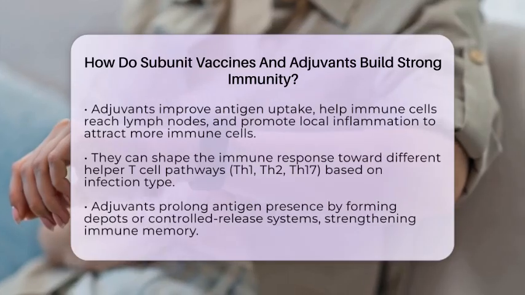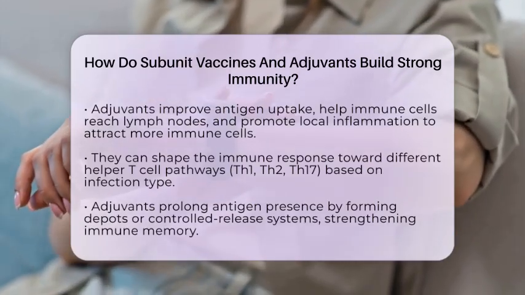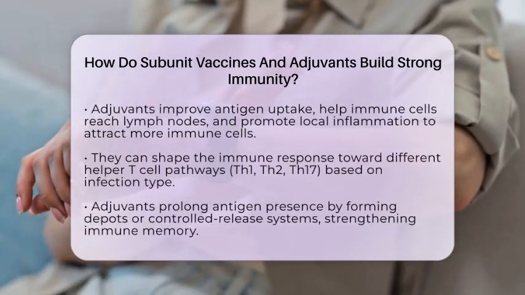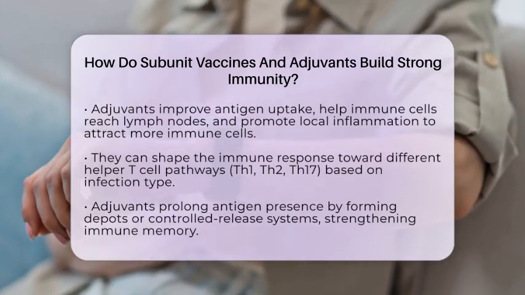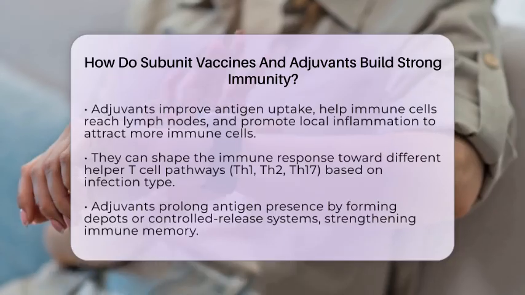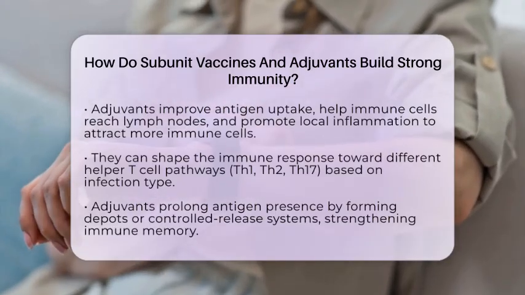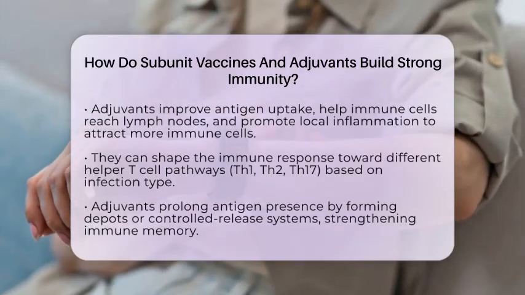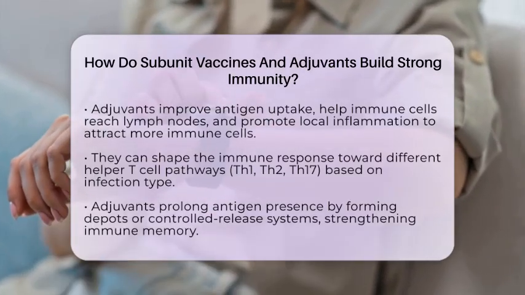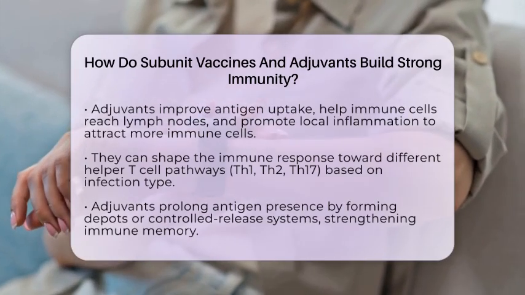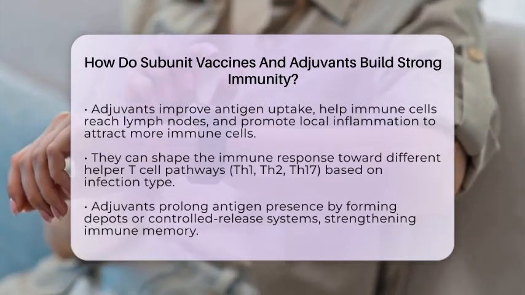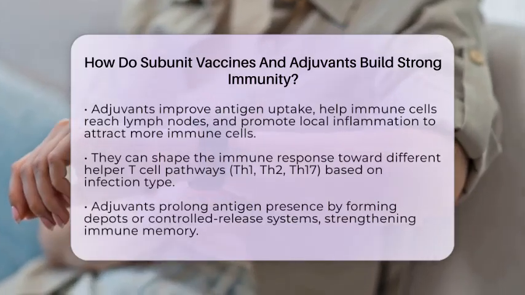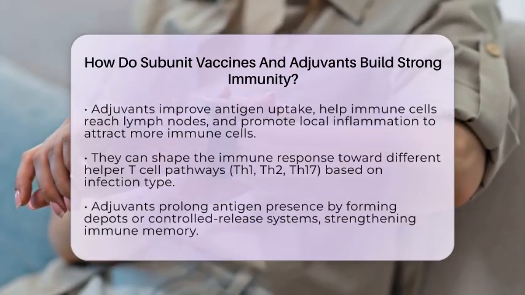Another important role of adjuvants is prolonging the presence of the antigen. They form depots or controlled release systems that keep the antigen available longer. This helps the immune system develop a stronger, longer-lasting memory. For example, lipid-based adjuvants like emulsions or liposomes can stabilize the antigen and target it to specific immune cells. Some bacterial toxin subunits used as adjuvants can help transport antigens across mucosal surfaces and stimulate diverse helper T cell responses.